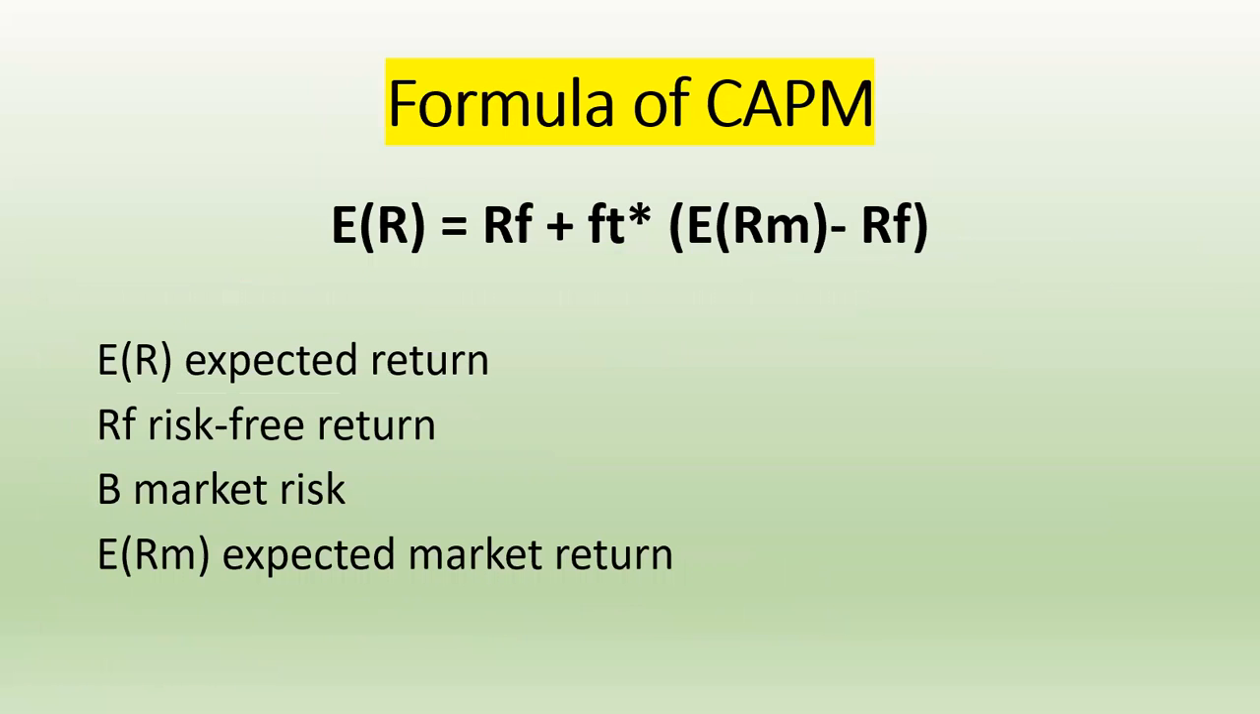Now let's discuss the formula of the CAPM. Formula of the CAPM is what? Expected return is equal to risk free rate plus beta into (RM minus RF), means market return minus risk free rate. ER is the expected return, RF is the risk free return. Then beta is the market risk, and RM is the expected market return. Okay.